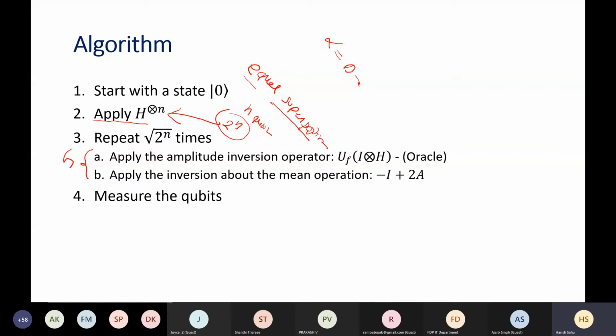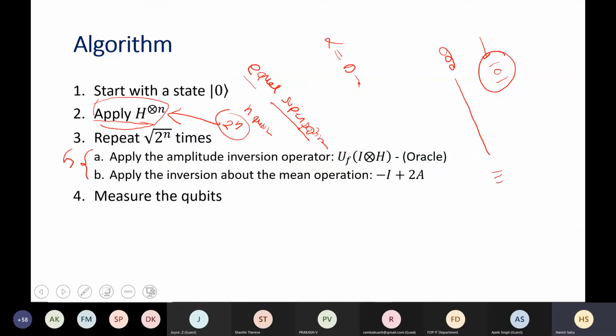Let's suppose we are searching for 101, or our assignment is looking for this 101. So there will be all values from 000 onward, and all will have the same probability. At this step, all states are present in superposition, and the amplitude or probability of each is the same.